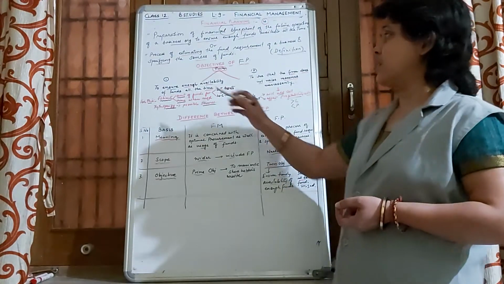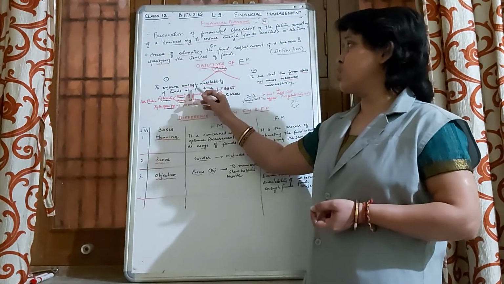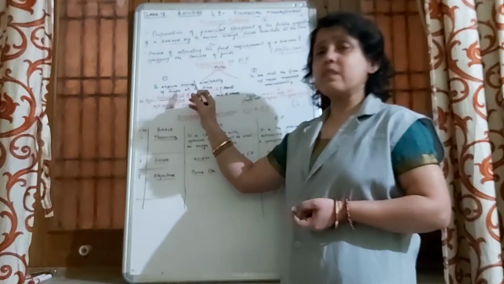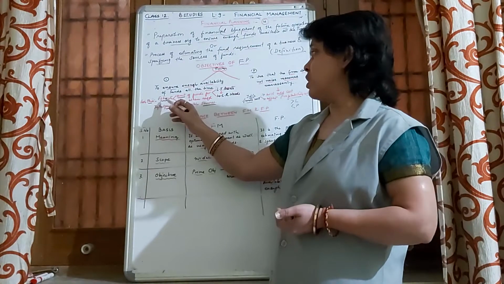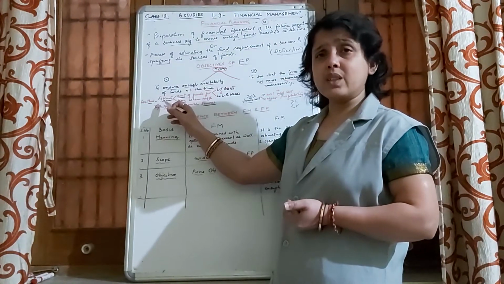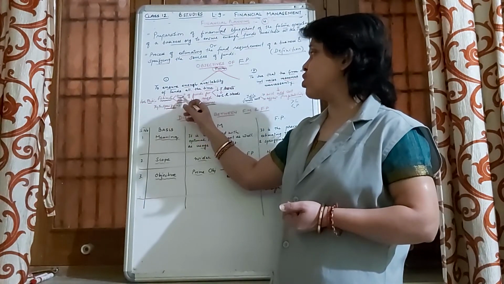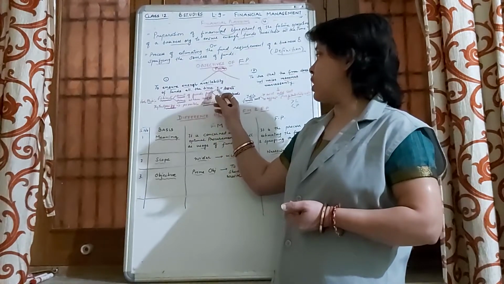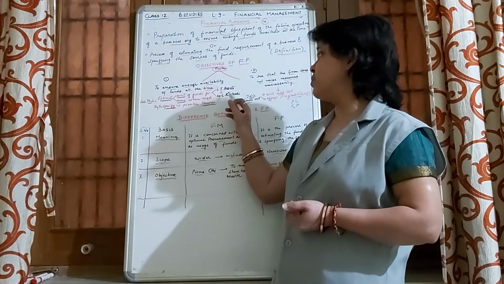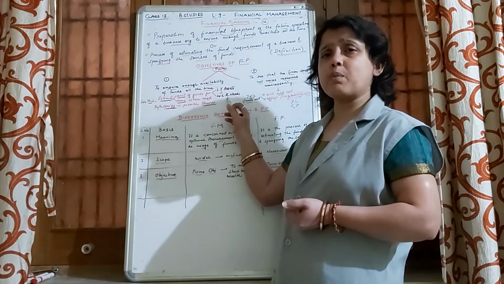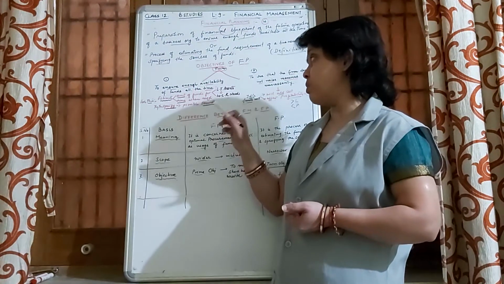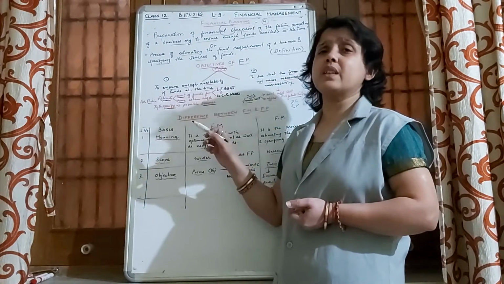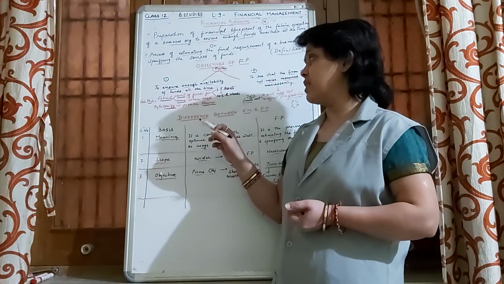So we have learned that the first objective is to ensure enough availability of funds all the time, and this can only be ensured through financial planning, by first estimating the amount of funds which will be required for both long term assets as well as working capital needs, and the time whenever there will be requirement of the funds.